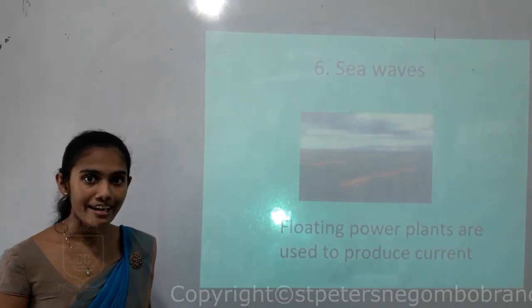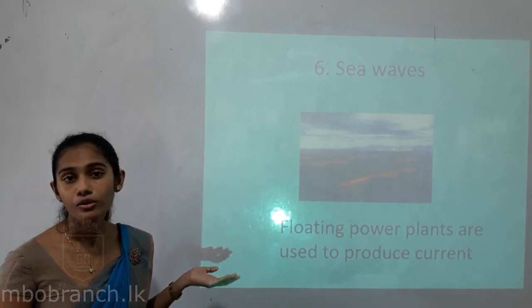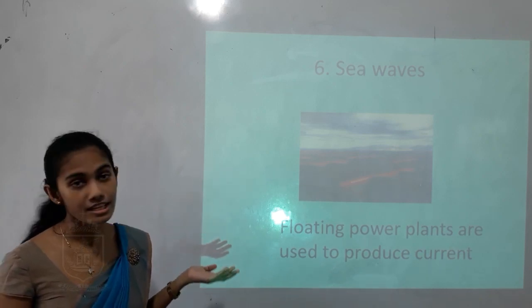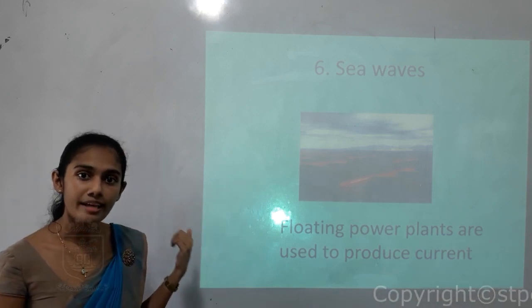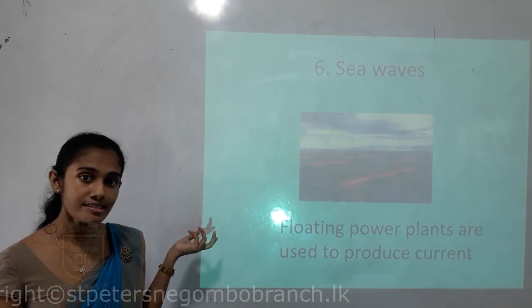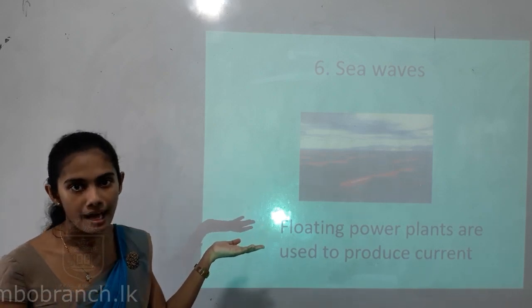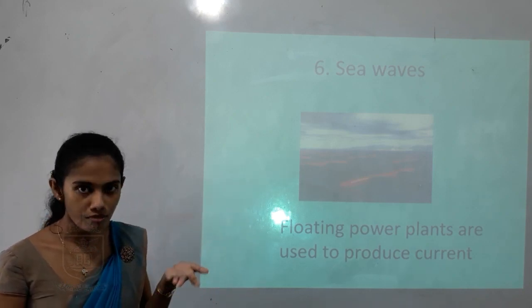So the next type of energy source is, children, sea waves. In Sri Lanka, of course, we don't use the energy stored in sea waves. But in some other developed countries, they use the energy which is stored in sea waves, children. In those countries, they have floating power plants, children. That means the power plant is floating on water.